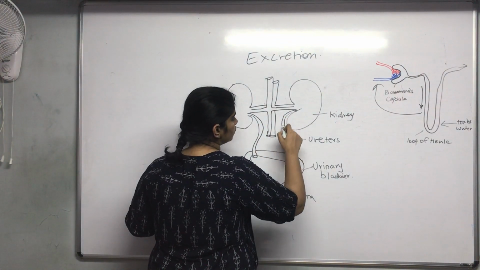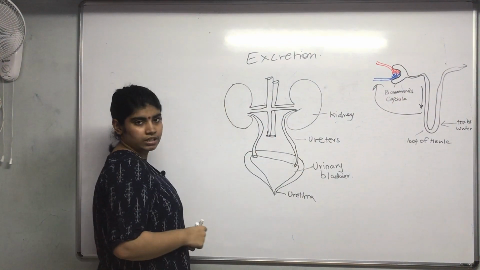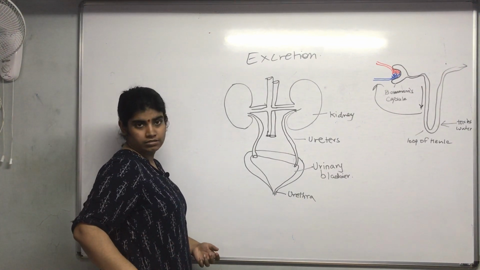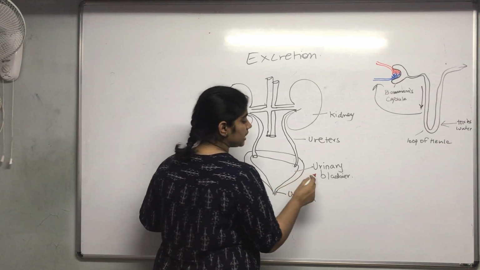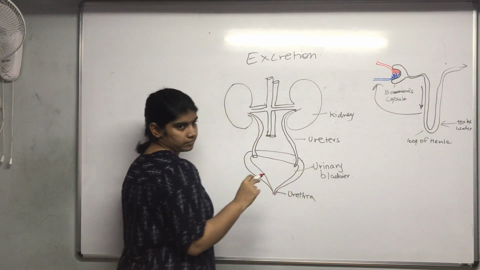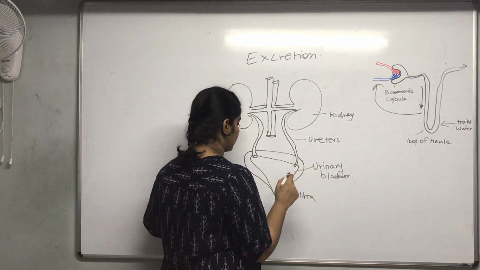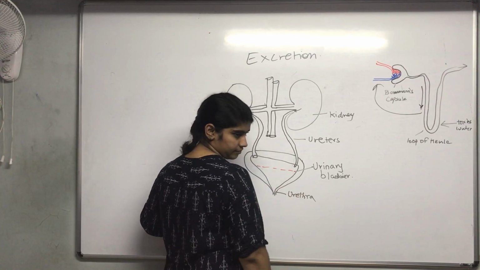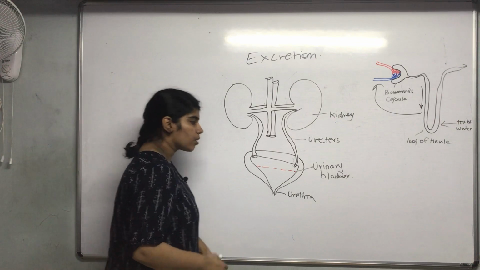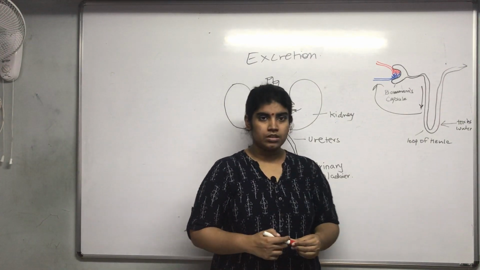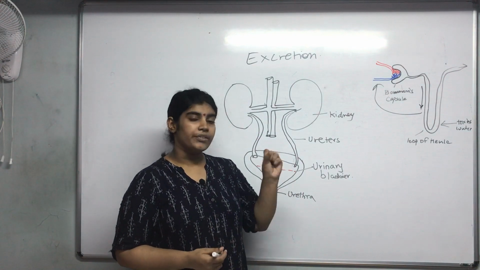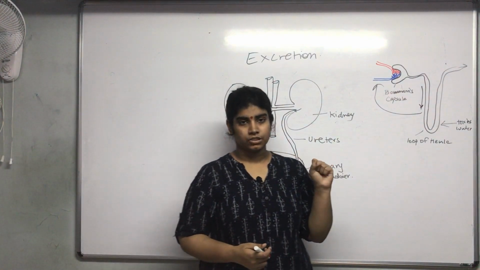passed via the ureters. After it is passed via the ureters, it is stored in the urinary bladder. Now this urinary bladder is a muscular organ. If I talk about anything that is muscular, the very thing it does is contraction and relaxation.